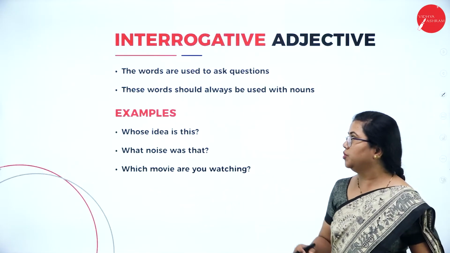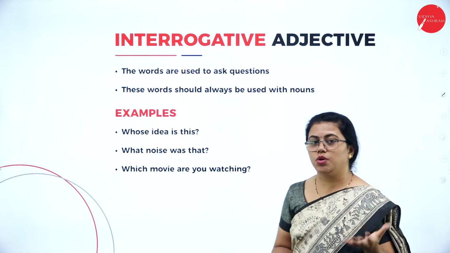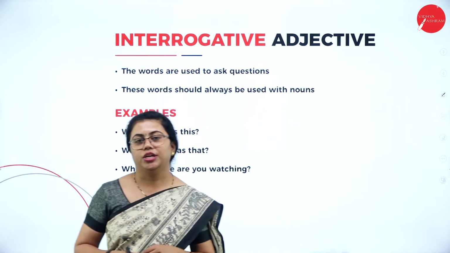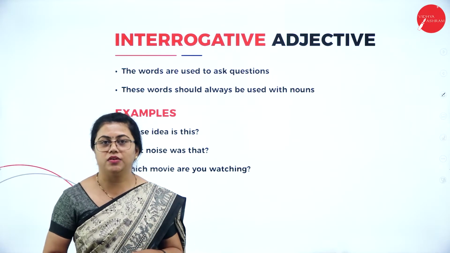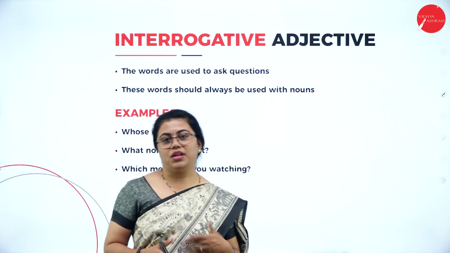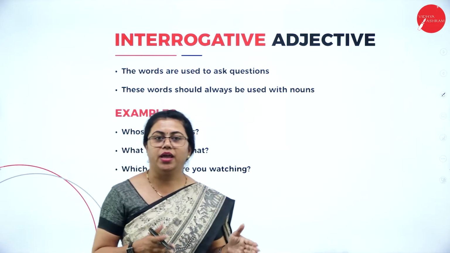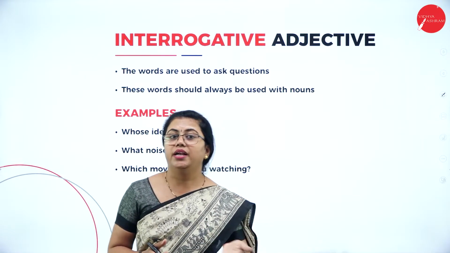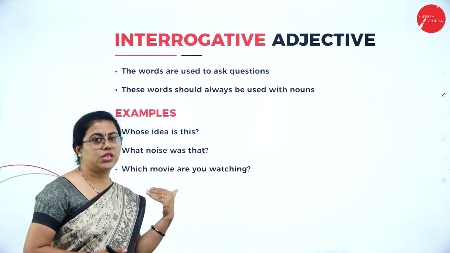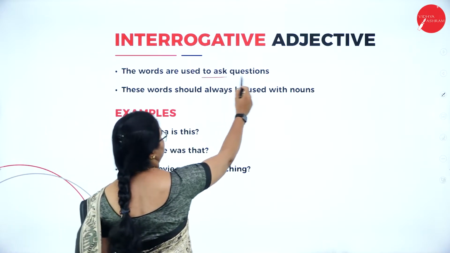Now, let us move to the further one, that is interrogative adjective. So what does this word interrogative mean? Interrogative means a question. Fine. Interrogation, the police interrogation you might have heard, right? So police is doing interrogation means the police is questioning the criminal or the person who is accused. Okay, so that way interrogation means to question. Interrogative adjective means those adjectives that you use to question. So those are called interrogative adjectives. So these are the words that are used to ask questions.